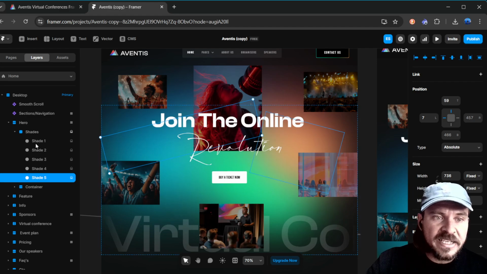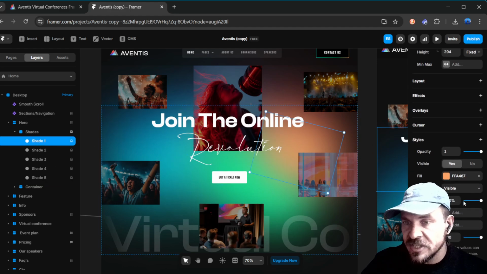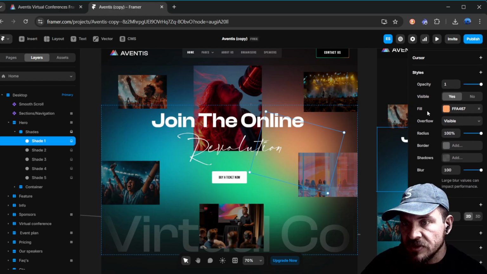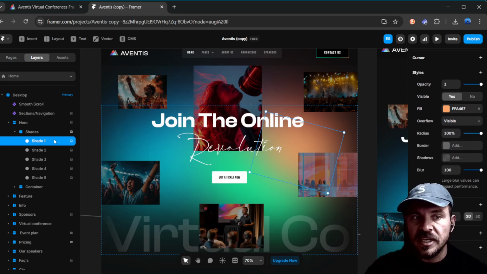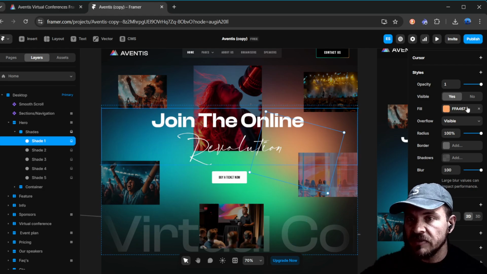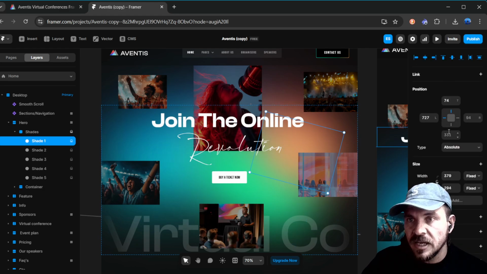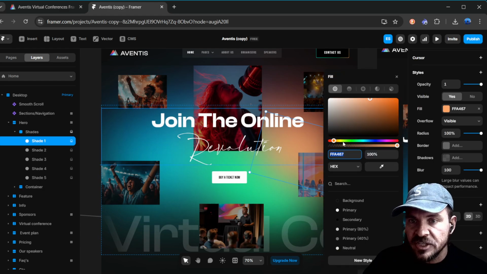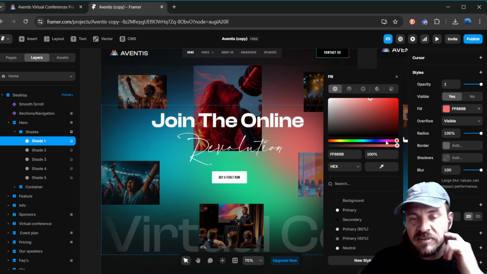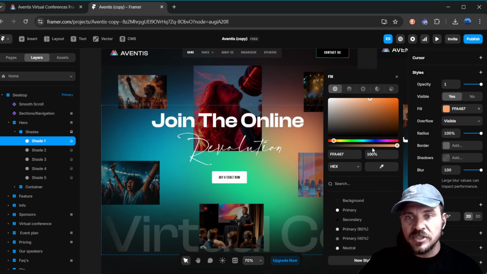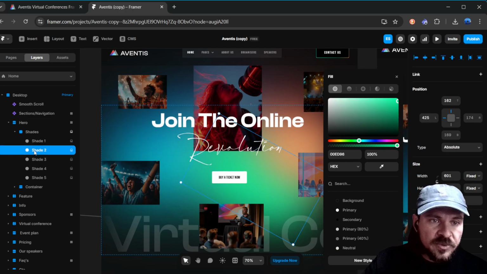Okay, so pretty basic. These are, I think, probably images or something like that. Let's have a look. They're actually just boxes with colors. And so if I want to change the color, I'd go into this details menu here, and I can change it to a blue or a pink or a red or whatever I want. Undo everything. So that's what these are, shades here.